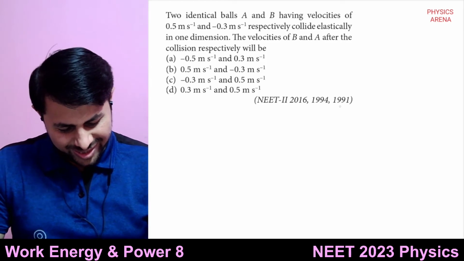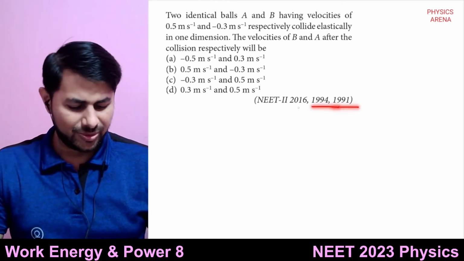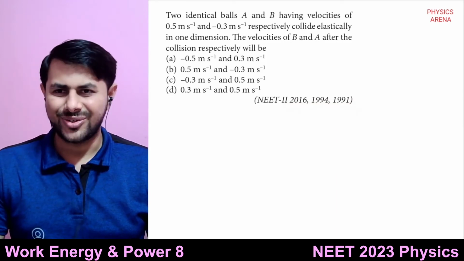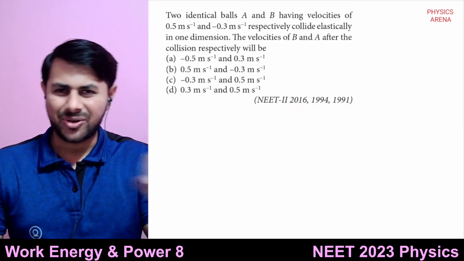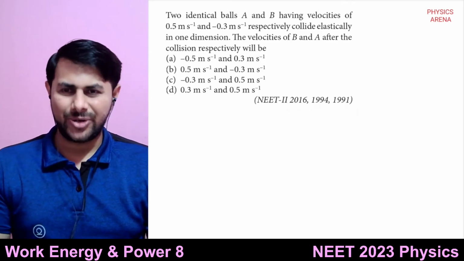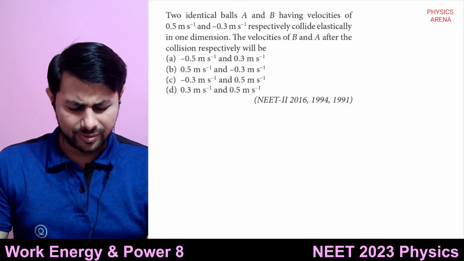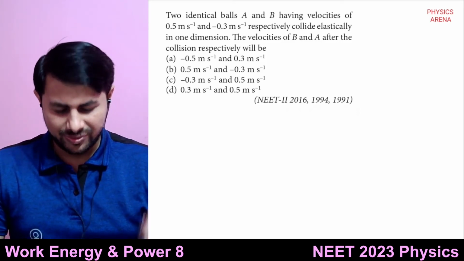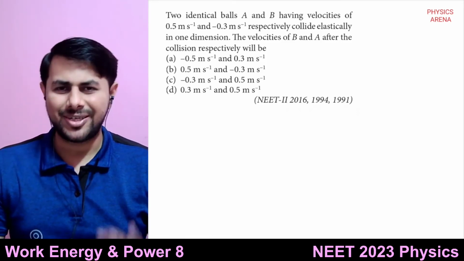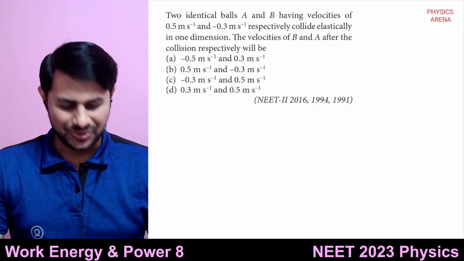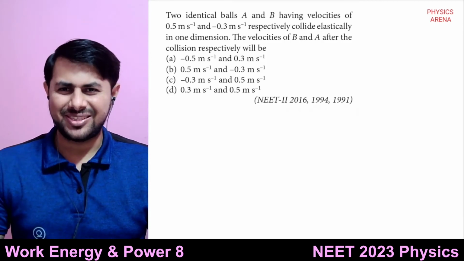Let's see the next question. 1991, 1994, 2016, and there was one more time. Before I cropped these questions, there was one more time. So this question, without changing values, they have repeated 4 times. So there must be something in this question.